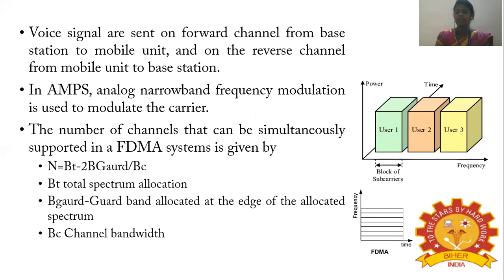The number of channels that can be simultaneously supported in an FDMA system is usually given by the formula N = (Bt - 2Bguard) / Bc. Bt is called the total spectrum allocation, and Bguard is the guard band allocated at the edges of the allocated spectrum. At the edges of the spectrum, a guard band is provided at the front end and the back end. Bc is called the channel bandwidth. So we take the difference of the total spectrum allocation and two times the guard band, since the guard band is provided at the front end and the back end, divided by the channel bandwidth.